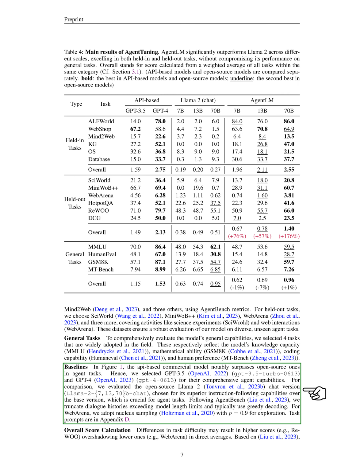So, we chose to compare our model to GPT-3.5 and GPT-4, as they have comprehensive agent capabilities. We also evaluated the open-source Llama 2 chat version, which is known for its superior ability to follow instructions, a key requirement for agent tasks. To ensure a fair comparison, we had to adjust for differences in task difficulty. Some tasks are easier than others, which could skew the average scores. So, we normalized the scores for each task across all models, scaling them to an average of 1.